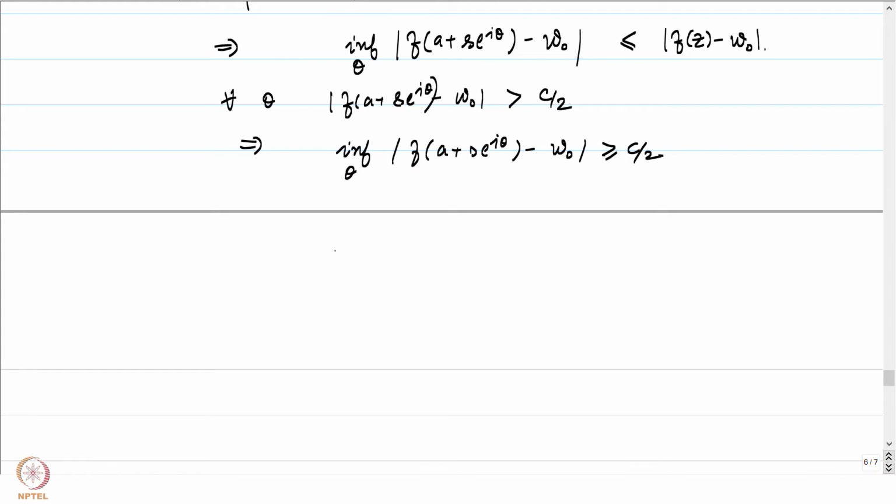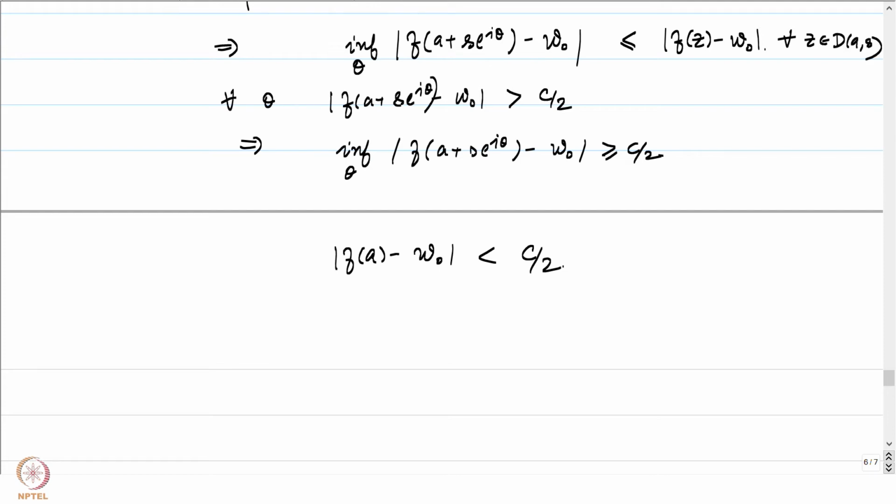And what about the right hand side? We know that the absolute value of f of z minus w naught is strictly less than c by 2. This is true for all z in D(A, S).